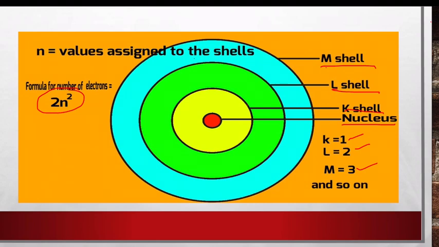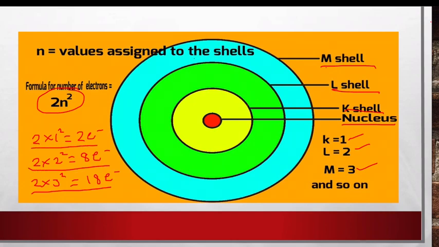For example, to find the number of electrons in the K shell, you have 2 into 1 square, which is equal to 2 electrons. For the L shell, 2 into 2 square, that is 8 electrons. In the M shell, 2 into 3 square, that is equal to 18 electrons. This is how the number of electrons is calculated.